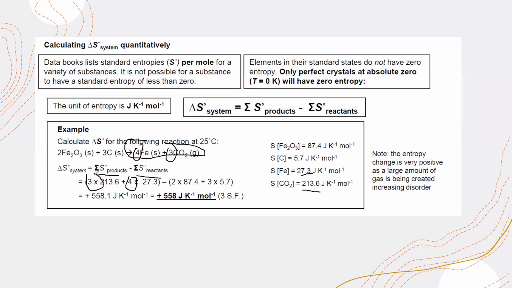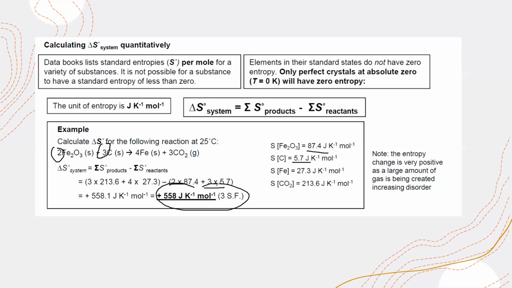So the formula is the entropy of the product minus the entropy of the reactant. We calculate for the product, and for the reactant, carbon is there, which is 5.7 multiplied by 3, and for iron oxide, 2 moles are there. For each mole it is 87.4, that's why it's multiplied by 2. When you solve, you will get positive 558.